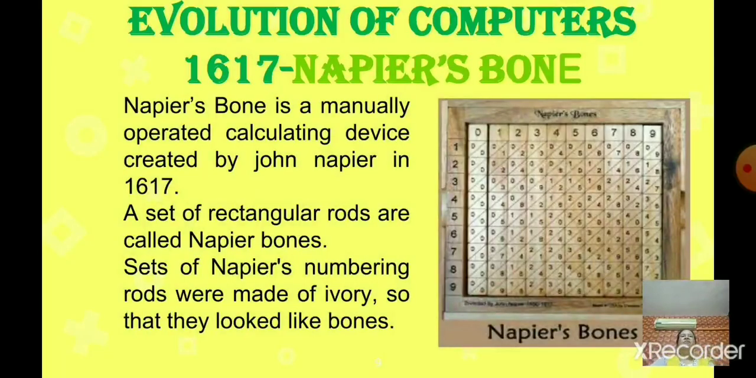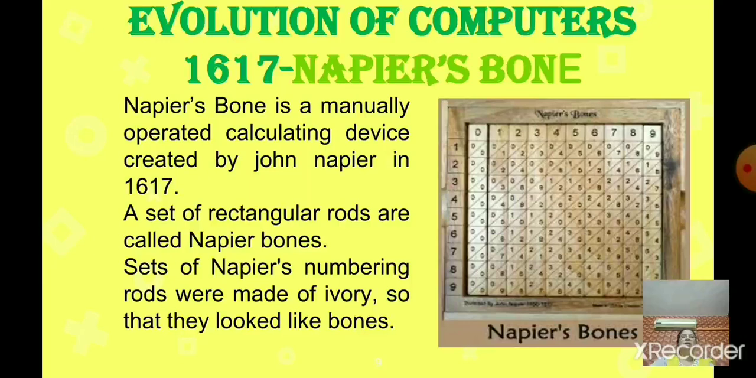Now we'll go to the second device. The abacus was the first device. Now the second device, in 1617, John Napier invented a machine known as Napier's bones. It is a manually operated calculating device. You can see a set of rectangular rods called Napier's bones. The rods were made up of ivory.